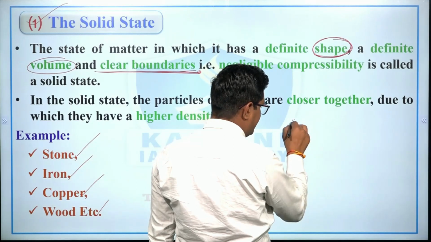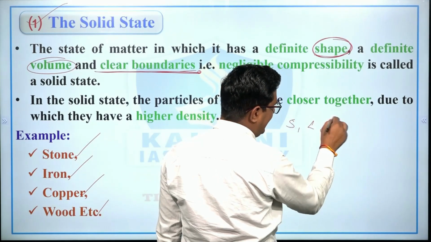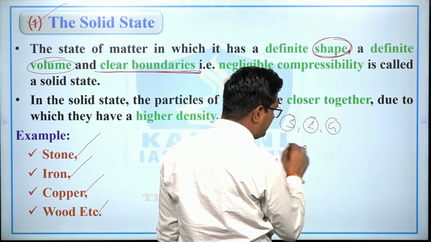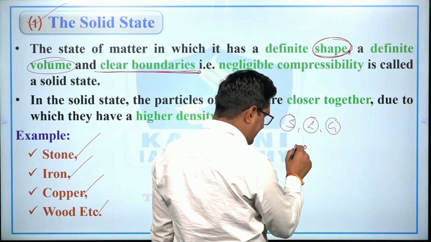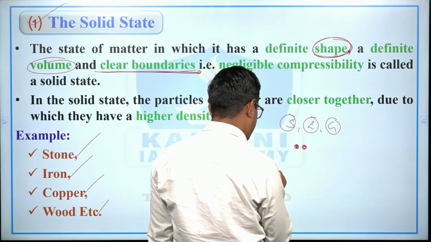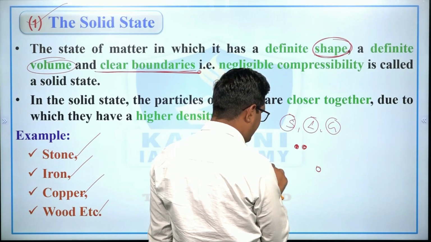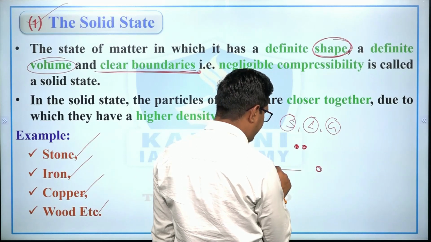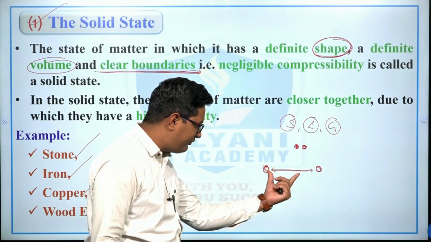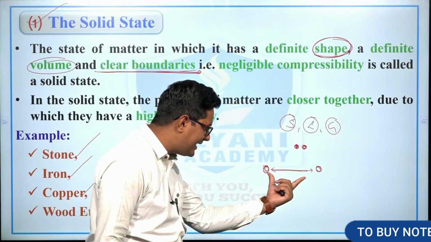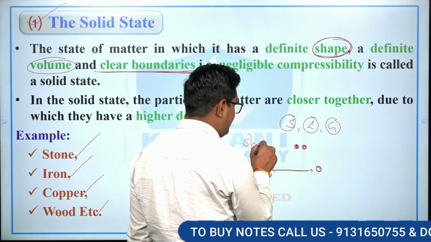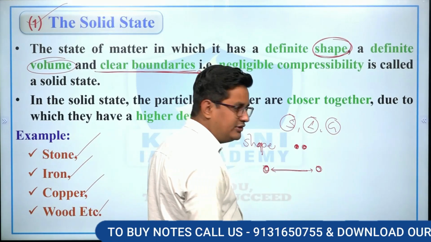See, there are three states, which are solid, liquid and gas. And these states are because of the gap between the two particles of matter, right? If there is a huge gap between the particles of matter, then definitely the force of attraction would be less, right? And if this force of attraction, or intermolecular force, is less, then because of that there will be neither a definite shape nor a definite volume, right?